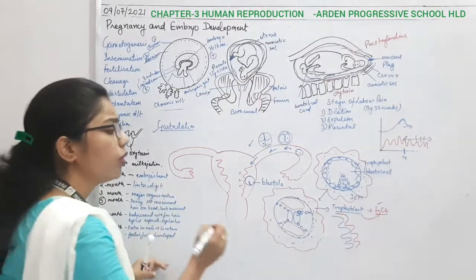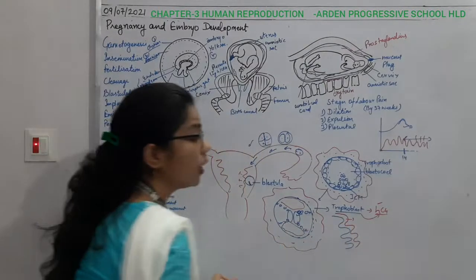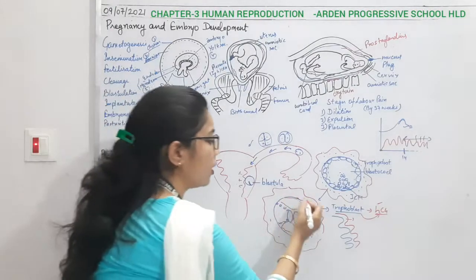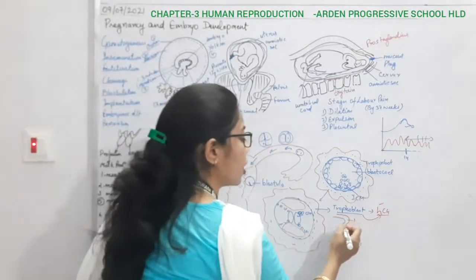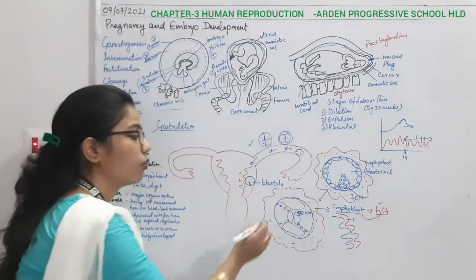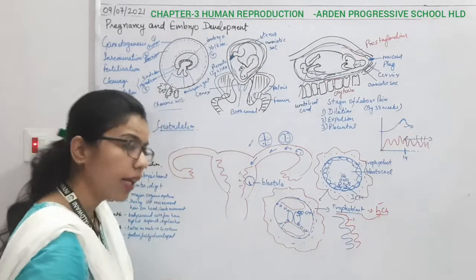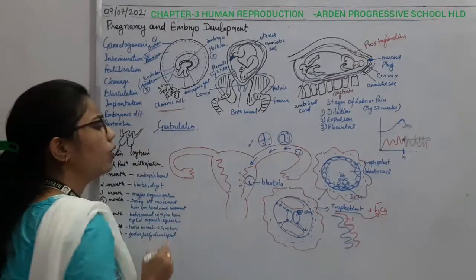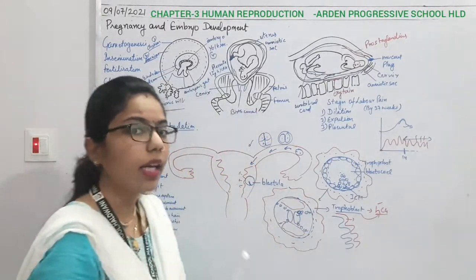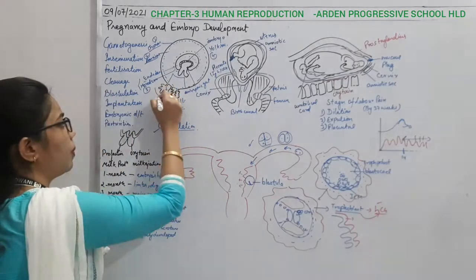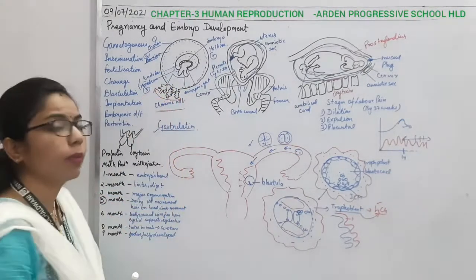Now what you will call this finger-like projection, you will call it chorionic villi, because the outermost part we have given the name chorion. So the finger-like projection it is forming here is known as chorionic villi, right? You can see that later on the chorionic villi will get degenerated from all other parts, but it will remain at this part. Okay, so here it will remain attached.